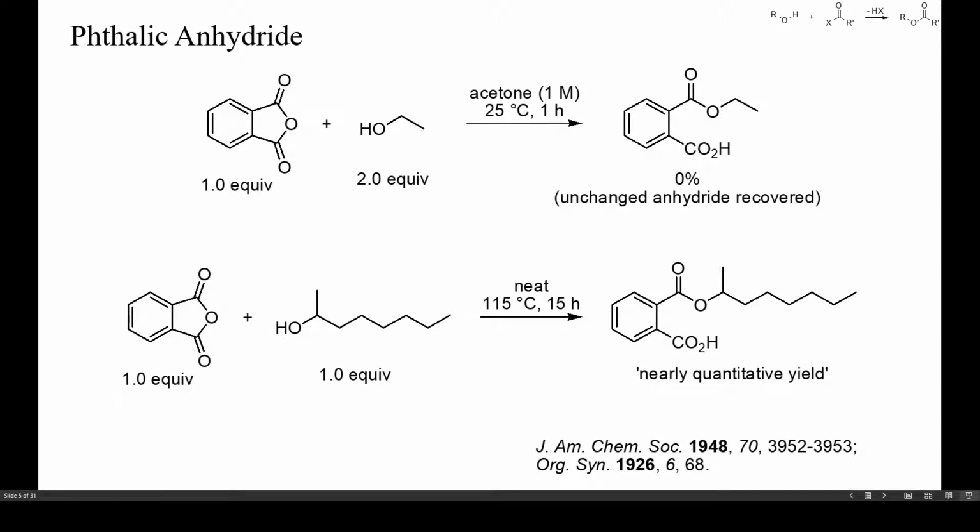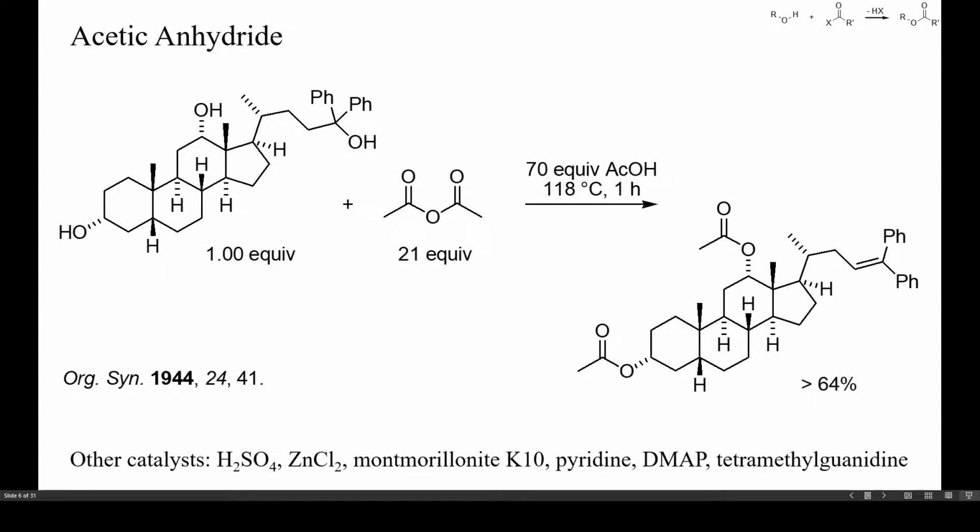Because the products of these reactions are acids, such reactions are autocatalyzed and potentially dangerous. A better control can be achieved by adding one of the reactants slowly to the reaction mixture at the same rate as the reaction proceeds. This here is an example of a typical acetylation with acetic anhydride. The only catalyst was acetic acid, but stronger acids such as sulfuric acid, zinc chloride or montmorillonite are more commonly used. Also bases may serve as catalysts, but these will be neutralized as the reaction proceeds. Some bases, however, still retain some catalytic activity despite protonation by acetic acid.